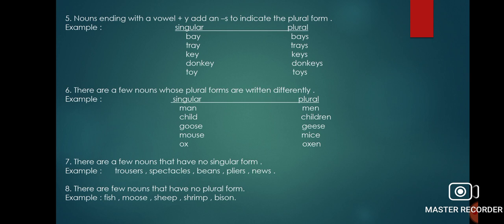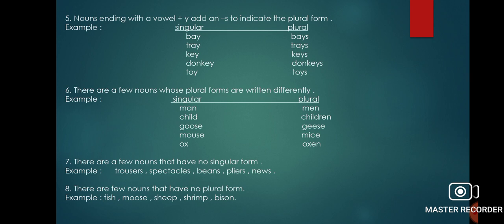And there are a few nouns that have no singular form, right? Trousers, we cannot write trouser. It is written as trousers. Spectacles, we cannot write spectacle. We have to write spectacles. Beans, pliers, news, scissors, binoculars. They don't have a singular form.